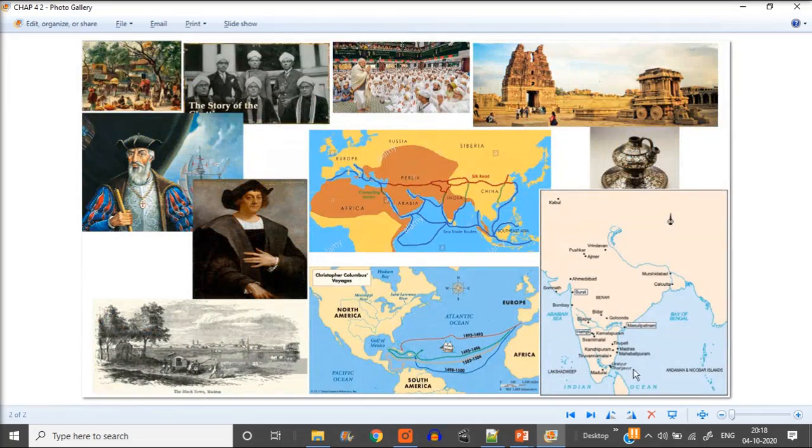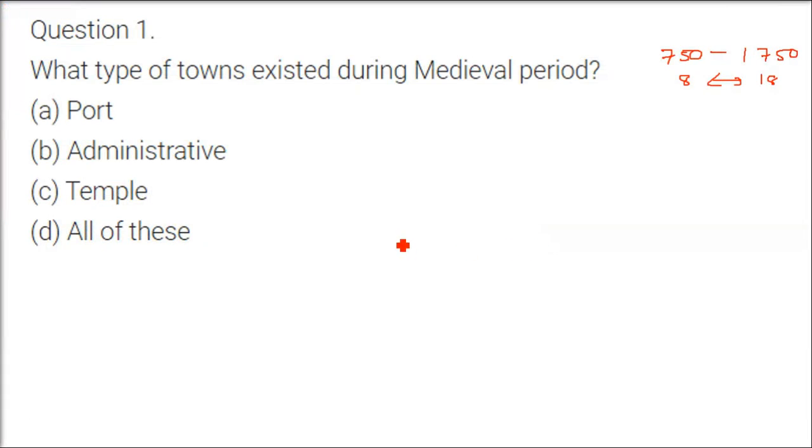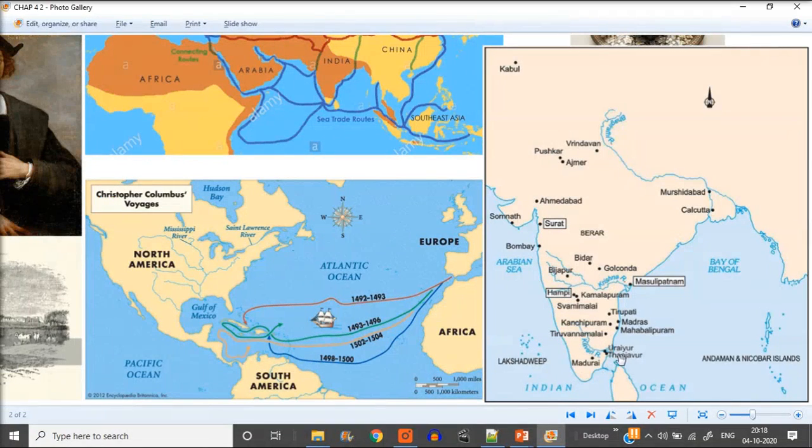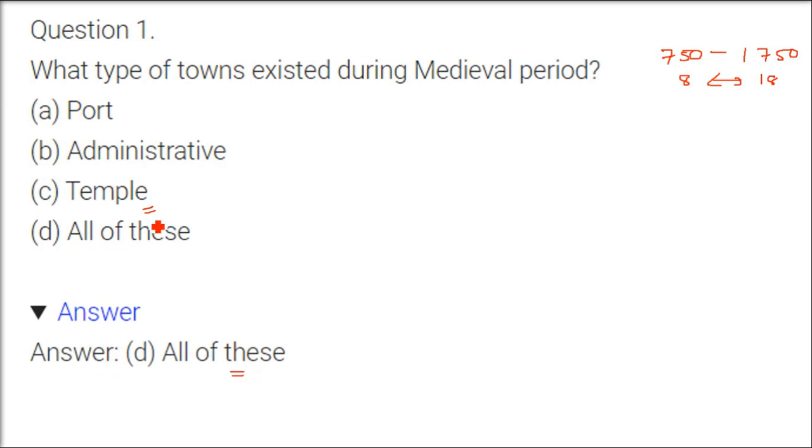So let me show you here. This map, these are very important towns. So this Surat or Masulipatam, they are the port towns, Bandargah. Coming to Tanjavur and Golconda, these were administrative and temple towns. So all Nagariye, Nagar, Mandir Nagar, Prashasnik Nagar, Pattan Nagar. So port, administrative, temple. So in this particular period, all of these is the correct answer.